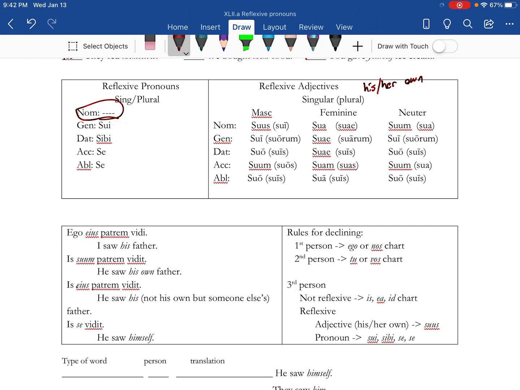Now, the reason there's no nominative is because the subject is the subject. A subject can't reflect back on itself. It is what it is. So there's no need for the nominative.